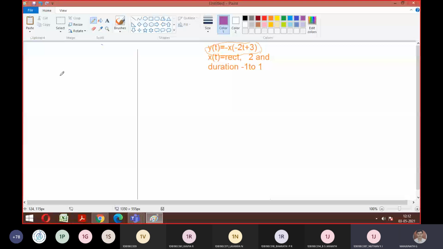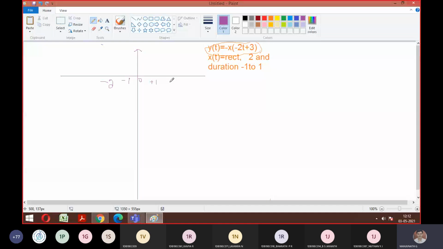Sir, from minus 1 to 1 with amplitude 2, sir. So we need to draw one rectangular pulse signal. So 0, minus 1, minus 2, here plus 1, plus 2. The signal they have given, x of t, is a rectangular pulse. I hope everyone knows how it looks.